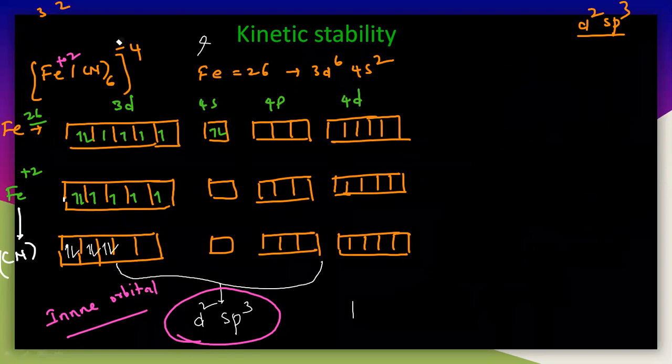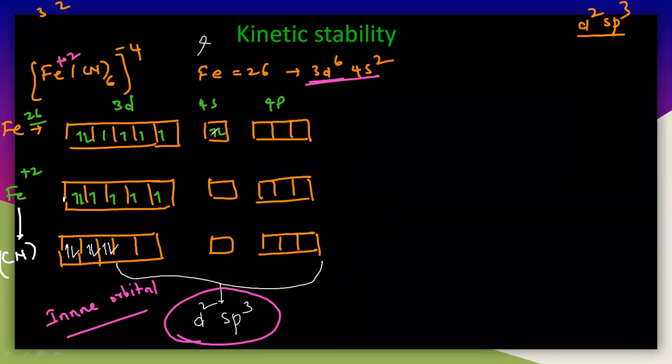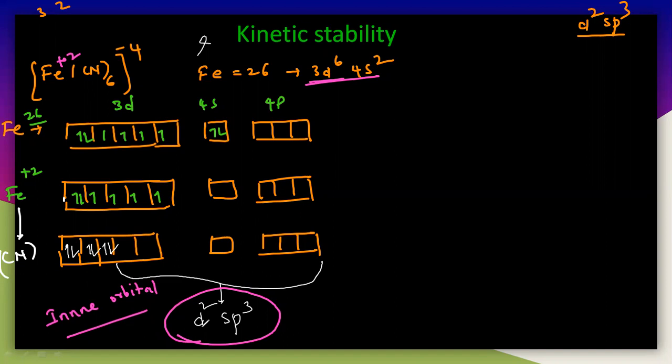And see here, in case of d2sp3, what you have to remember is this. First, this is 3d, because the electronic configuration is 3d6 4s2. This is 3d6 4s2, and this is 4p and 4d. Actually you don't need this particular 4d, so I will remove it. And see here, this is 4s and 4p. Here it will undergo d2sp3. So what are the d2 here? That is 3d, and 4s and 4p.